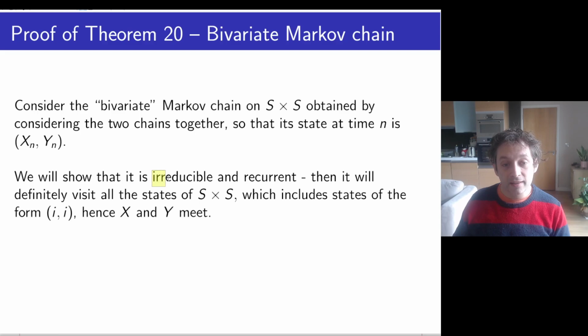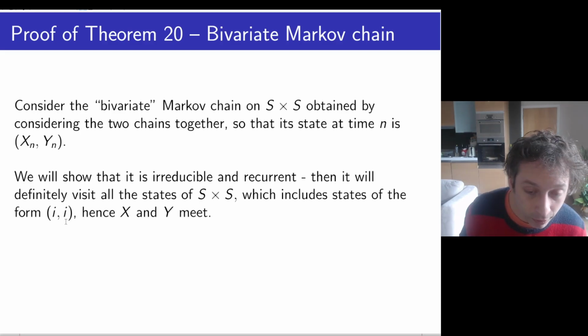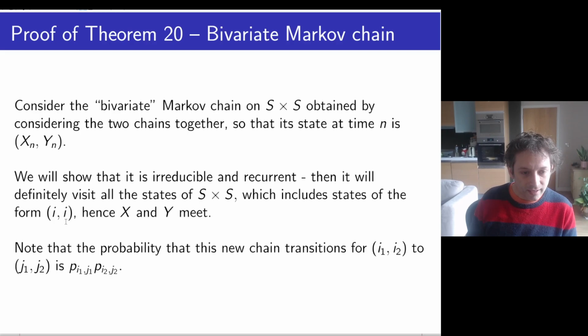If we show that this new chain is irreducible and recurrent, it's going to visit everyone. In particular, it's going to visit states like (1,1). And if it visits (1,1), then it means we found a time at which X equals 1 and Y equals 1, which means that they've met. That was what we wanted to do. We wanted to show that they meet with probability 1. Good.